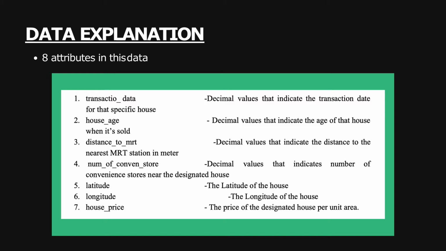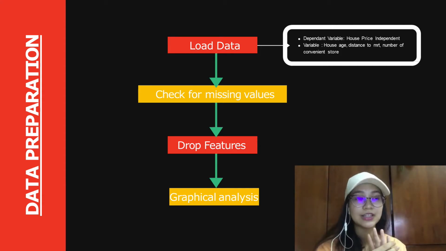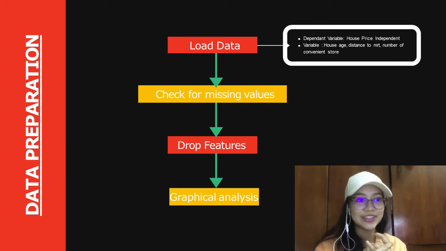Next is data explanation. As you can see from the slides, there are some attributes in this data, which are transaction date, house age, distance to MRT, number of convenience stores, latitude, longitude, and house price. Besides the attributes, there is a description for each attribute. Let's move on to the data preparation, which is load data, check for missing values, drop features, and graphical analysis.